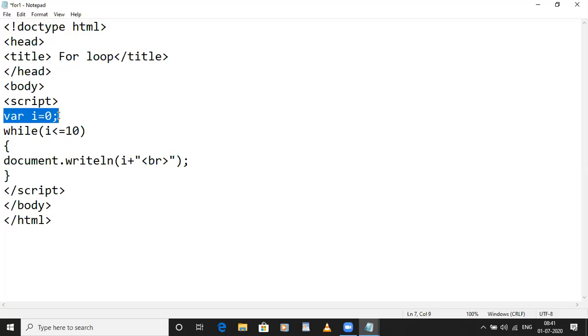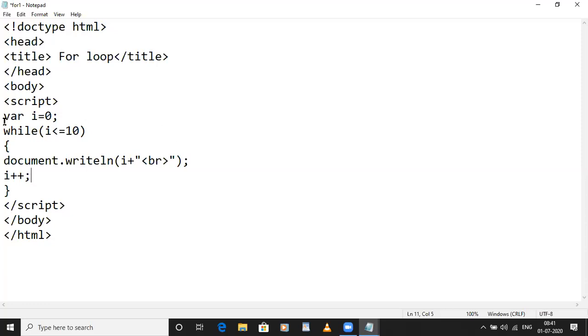This is your initialization statement. This is your condition statement. Till here, any doubt, all of you? No, ma'am. Okay. Now only one statement is remaining, that is increment or decrement. So after writing the statements in this block, you will write I plus plus, or you can write I equal to I plus 1.